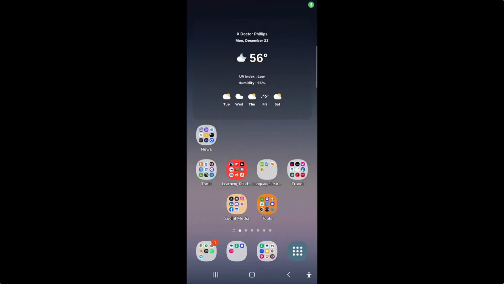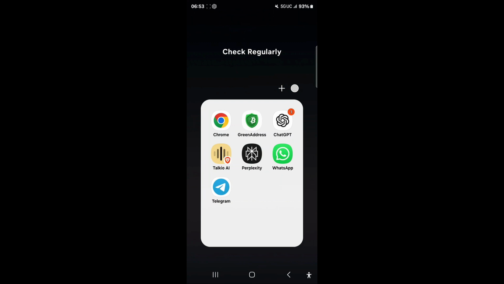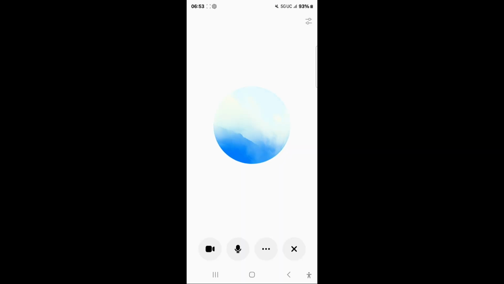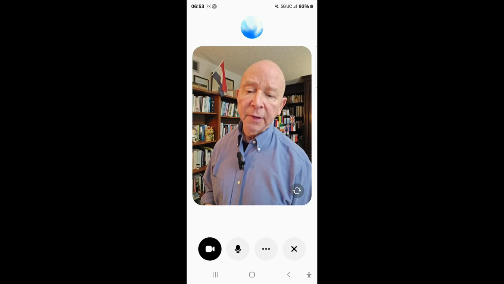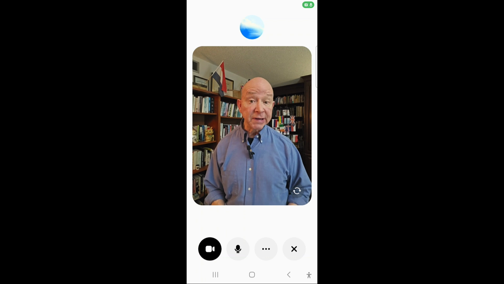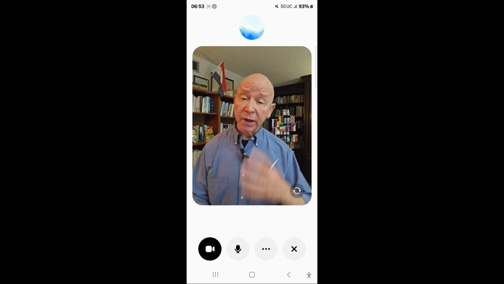I am now going to record this, creating a video recording, and I want to demonstrate how I can use ChatGPT. So I'm going to tap over here, and you'll see ChatGPT is in the upper right corner on this. I'll go in there. Now I'm using ChatGPT, and I'm going to turn on my camera. So now tell me, ChatGPT, can you see and hear me? Can we have a conversation?